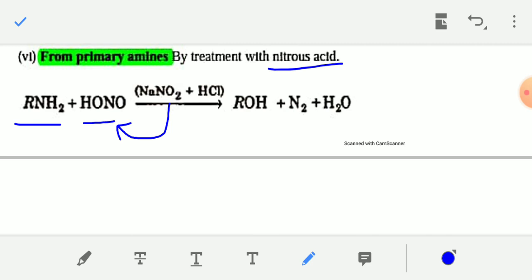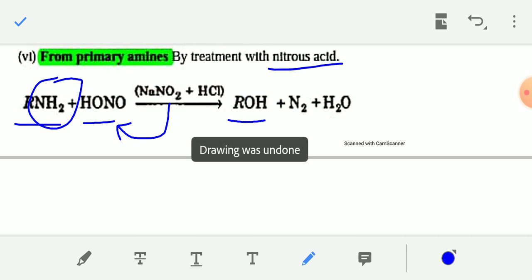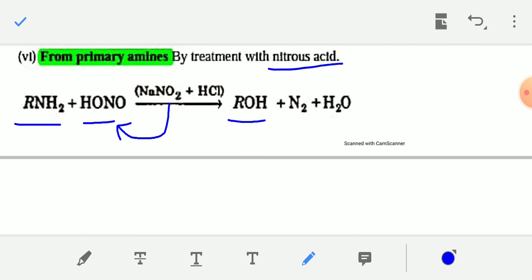the product will always be alcohol. The NH2 group will be converted into OH group. Okay. If an aliphatic primary amine reacts with nitrous acid, HNO2, at low temperature, the final product will always be alcohol. The NH2 group will be converted into OH group.